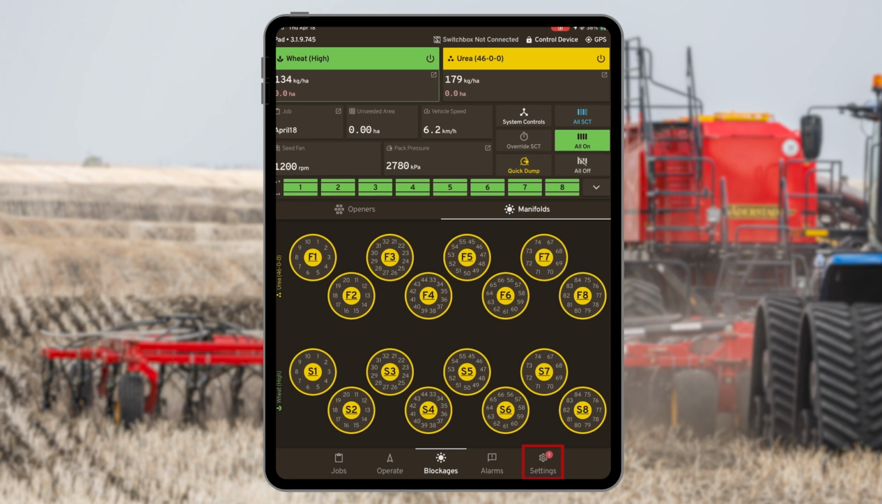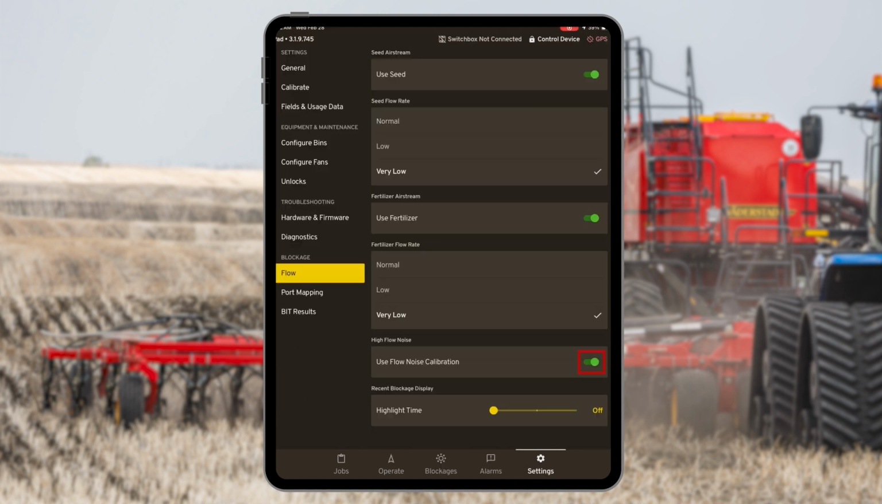Tap the settings icon on the main blockage screen. Without product running, enable the high flow noise switch under flow rate. If you have low or very low selected, your flow rate will be reset to normal when high fan noise is enabled.